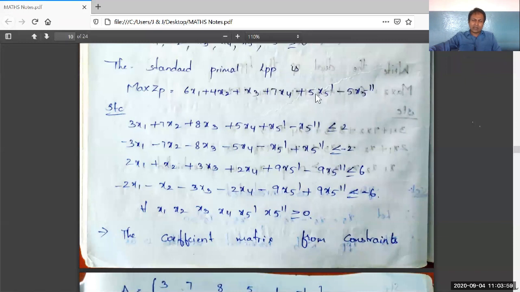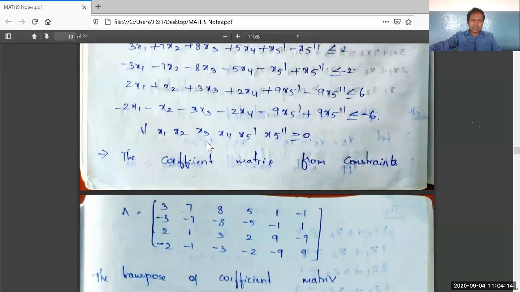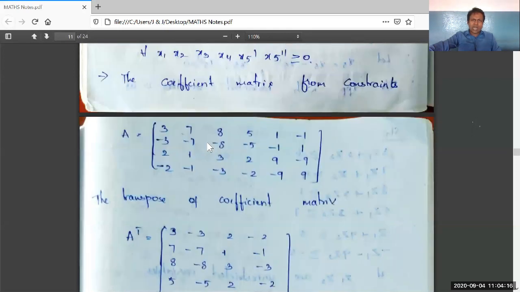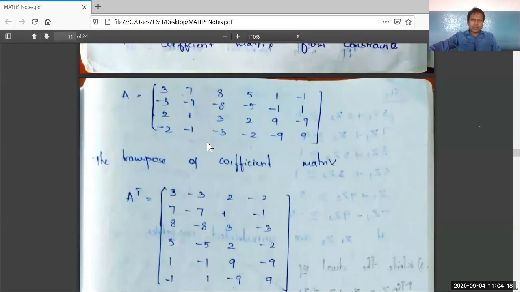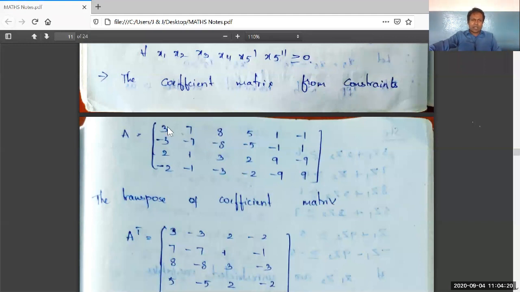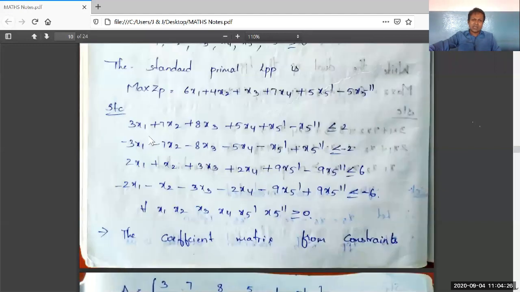Therefore, here we confidently conclude that the general LPP is converted into this standard primal LPP, right? It is the standard primal LPP. Now, the first step to convert this standard primal LPP into the dual LPP is writing the coefficient matrix from the constraints part. Observe the constraints part carefully.